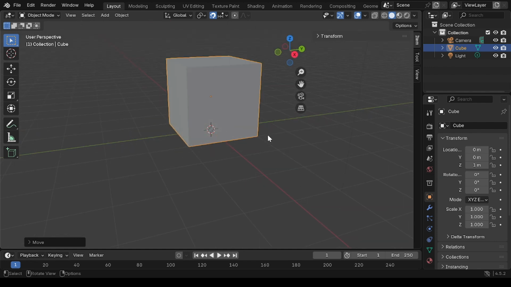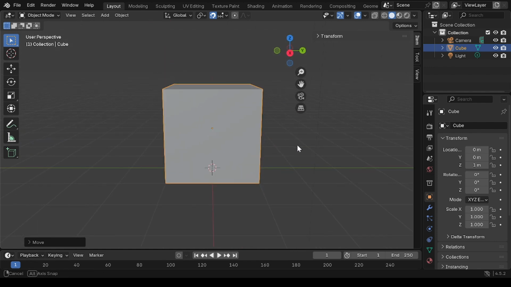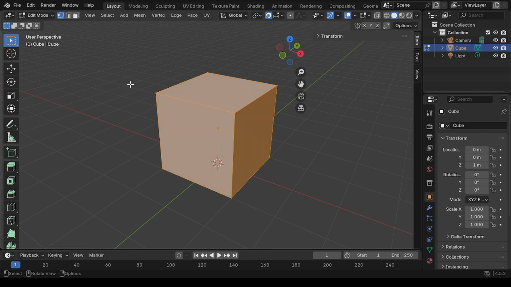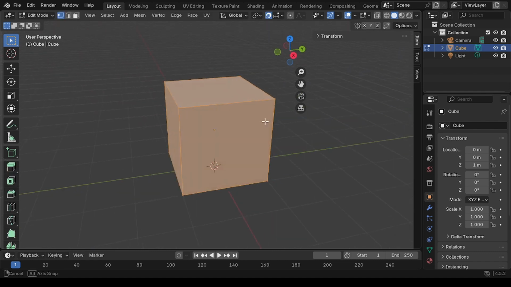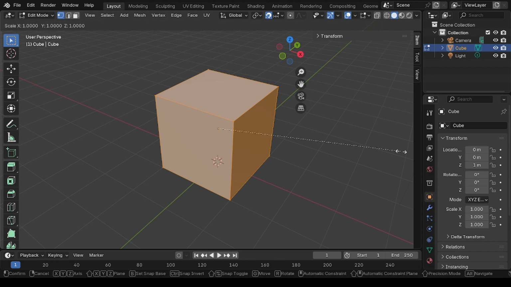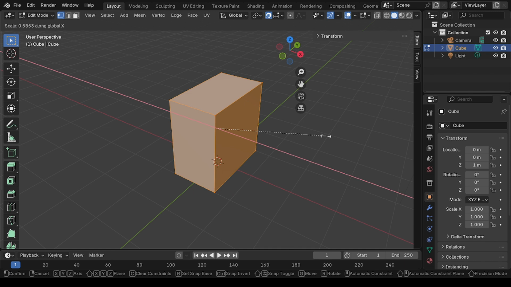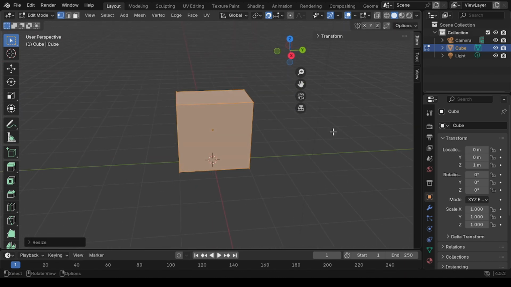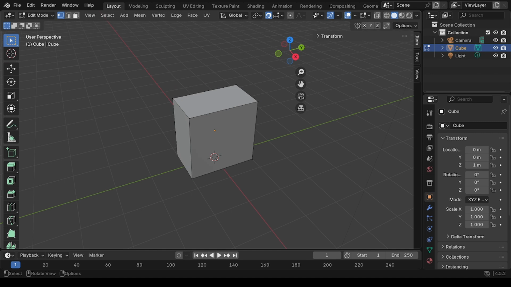Okay, and after that, you can click Tab again for the edit mode, and after this, you can click S with the X, and after that, you can do like this. Okay, yes, and after this,